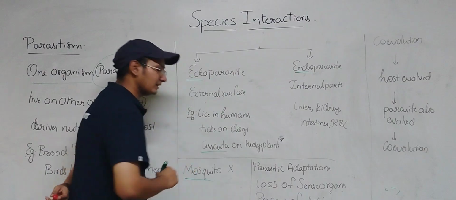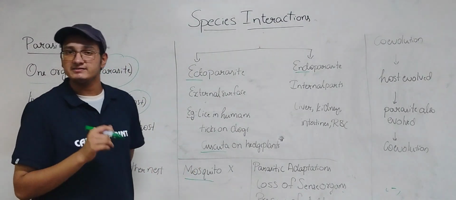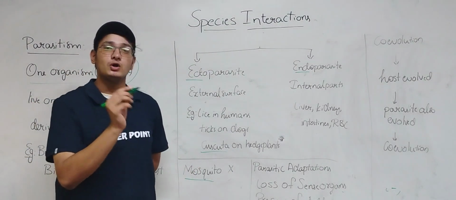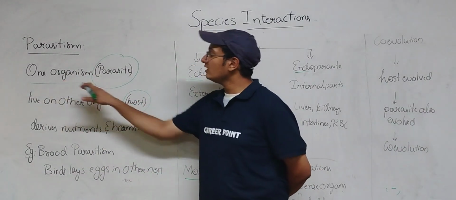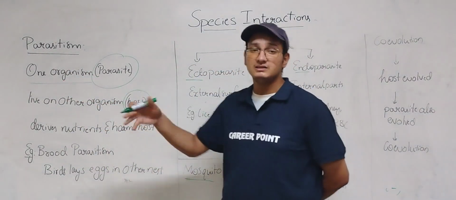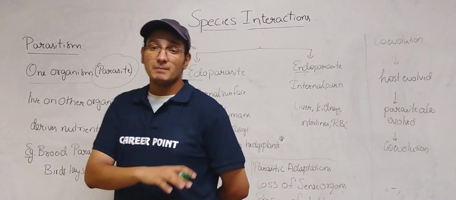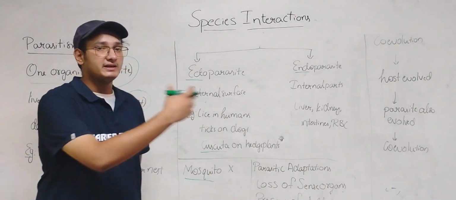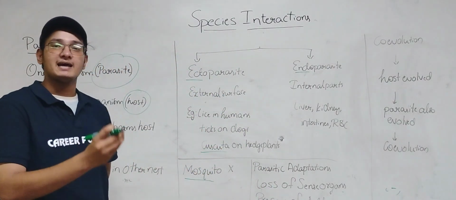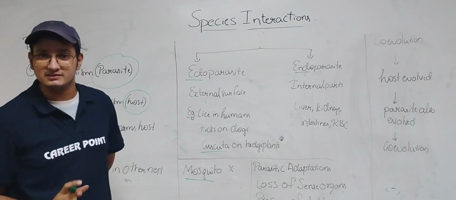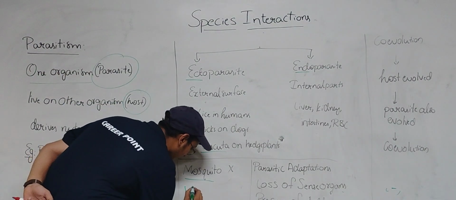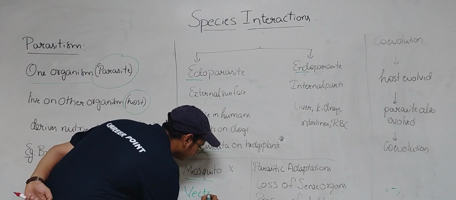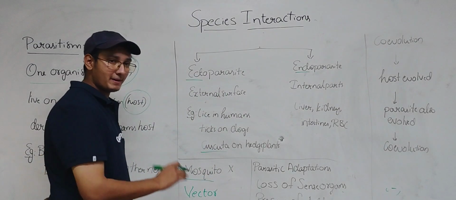And mosquito. Is mosquito a parasite or not? Mosquito is not a parasite, because if you see the definition of parasite, one organism lives in the other organism. Here the mosquito is not living in another organism. It just carries some kind of diseases. That's it. It acts like a vector. So mosquito is a vector. It's not a parasite.